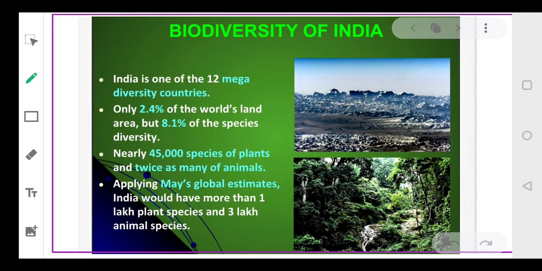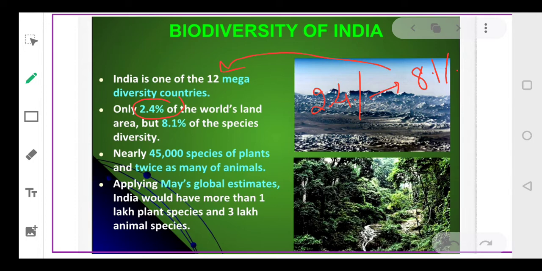Now coming to the biodiversity of India. See, as I told you, India only occupies 2.4% of the world's area. देखिए, अगर हम इंडिया की बात करते हैं कि इंडिया का जो एरिया है वो सिर्फ 2.4% है वर्ल्ड के कंपैरिजन में. Even then we have 8.1% of the total diversity of the world. देखिए, हमारा एरिया जो इंडिया का है वो वर्ल्ड में सिर्फ 2.4% है, लेकिन हमारी जो डाइवर्सिटी की कॉन्सेंट्रेशन है वो 8.1% है. So that is why we are counted as one of the 12 mega diversity countries.